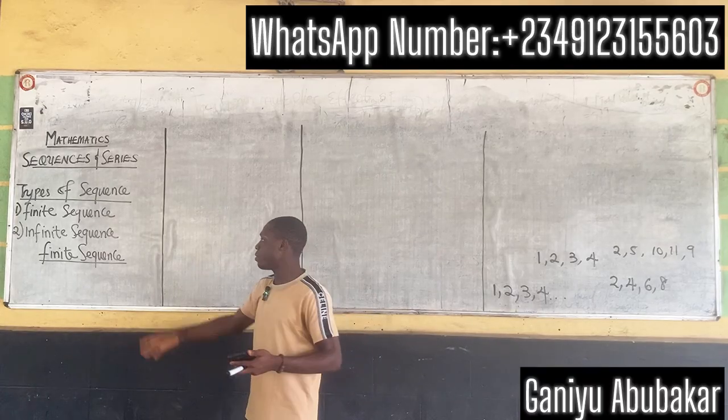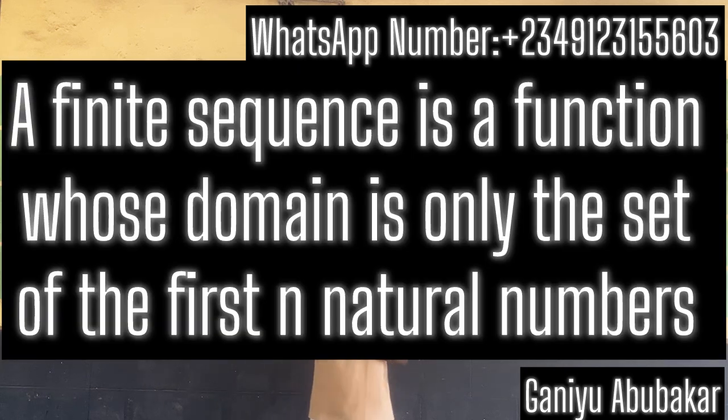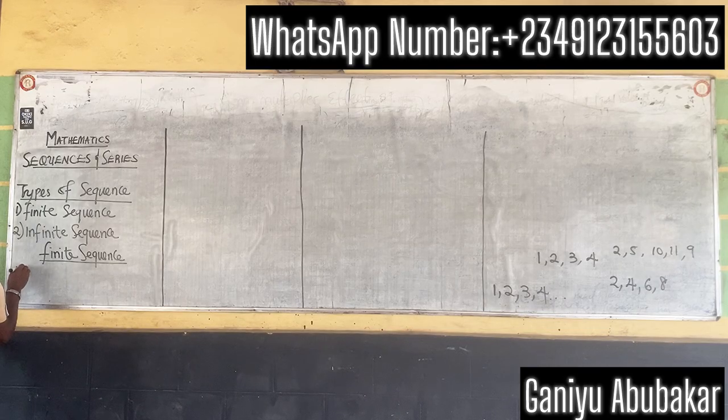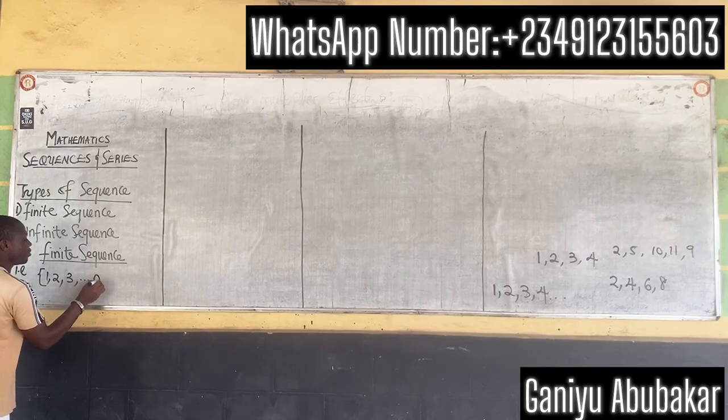So by definition, please copy that. Let's explain finite sequence, please. A finite sequence is a function whose domain is only the set of the first n natural numbers, that is, 1, 2, 3, dot dot, n.